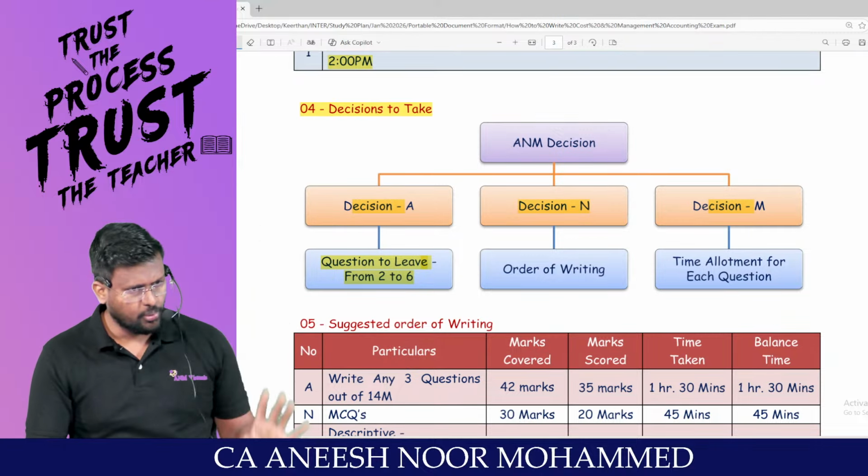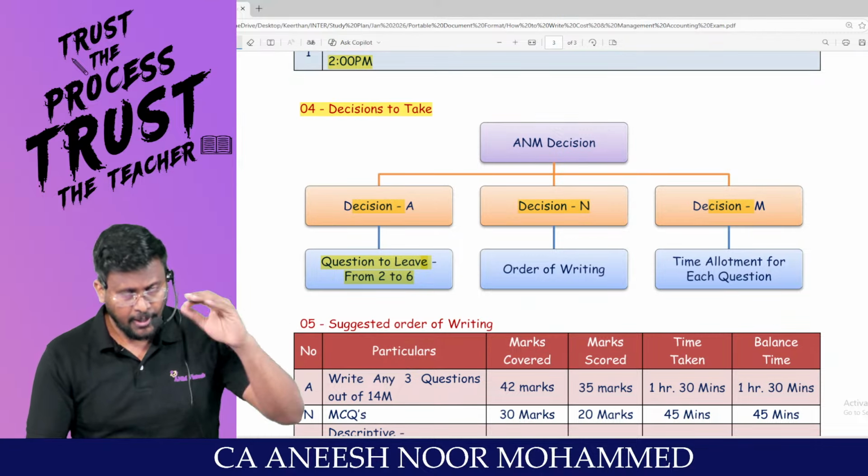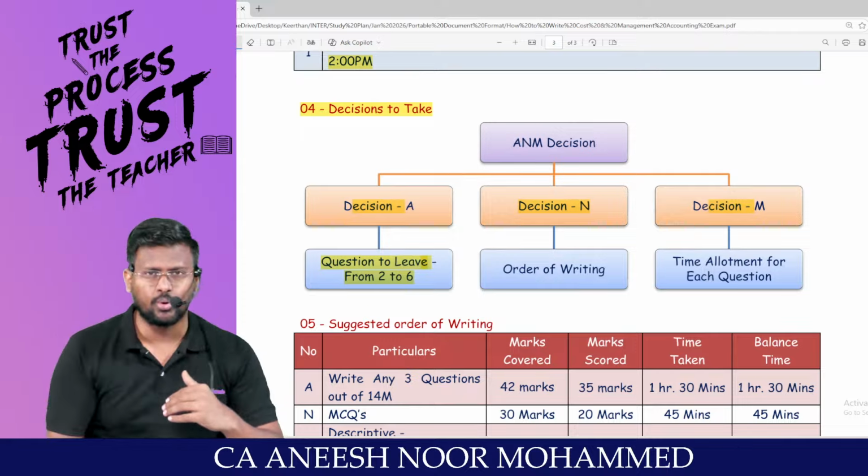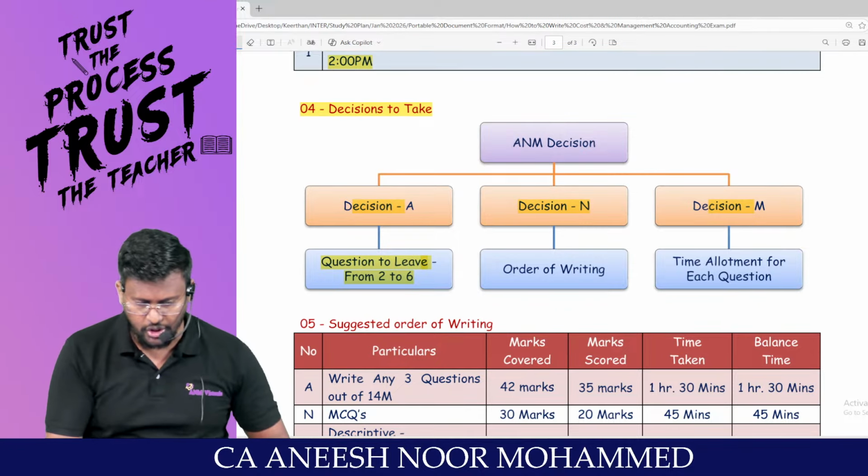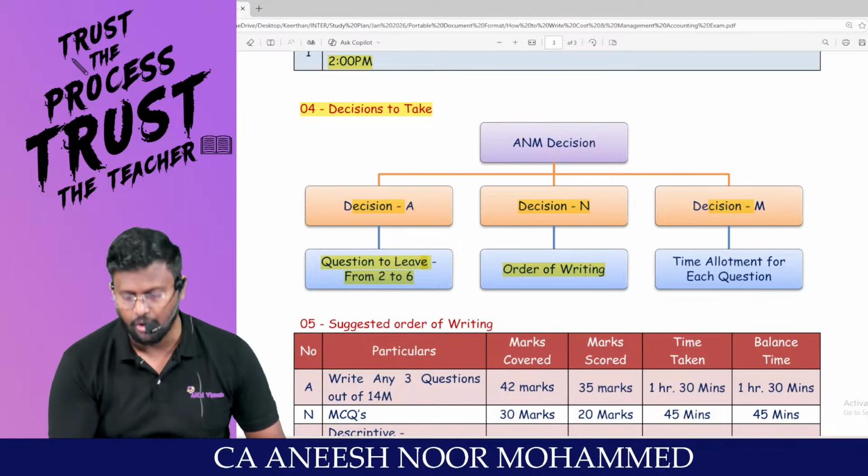Question number 6, I'm going to leave. From 2, 3, 4, 5, this part I'm going to leave. This is the order of writing questions. That's the second decision you have to take, order of writing.